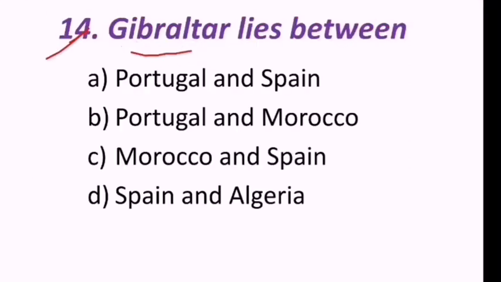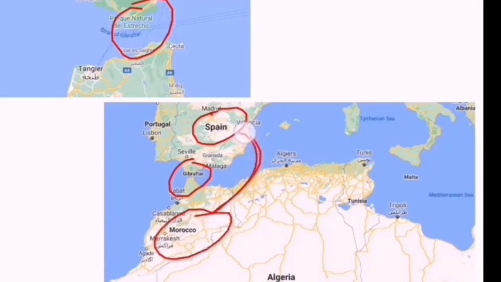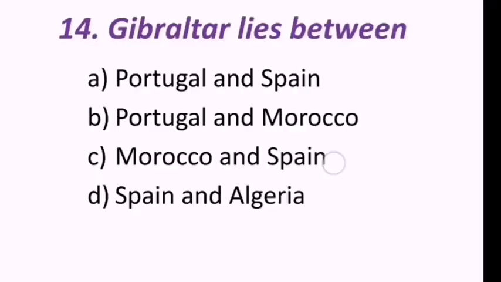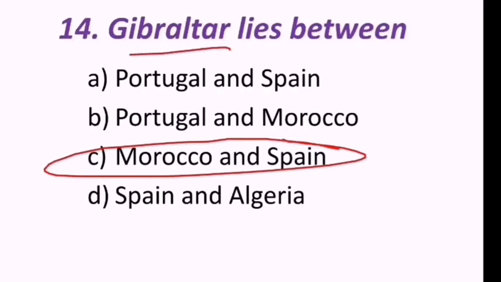Next question reads, Gibraltar lies between Portugal and Spain, Portugal and Morocco, Morocco and Spain, Spain and Algeria. So to answer this question, look at the map. This is Gibraltar, where you can see here. It lies between Spain and Morocco. So C is the correct answer. Gibraltar lies between Morocco and Spain.